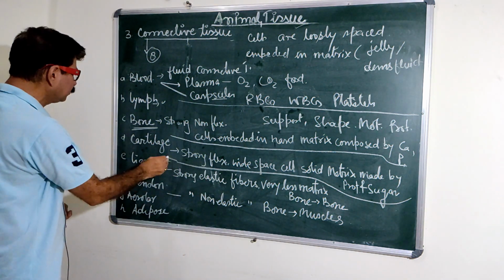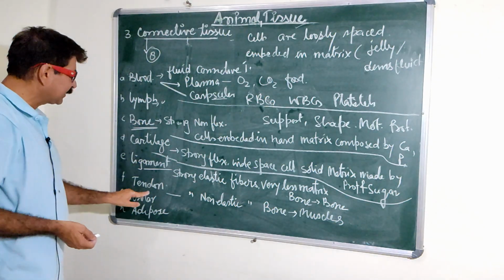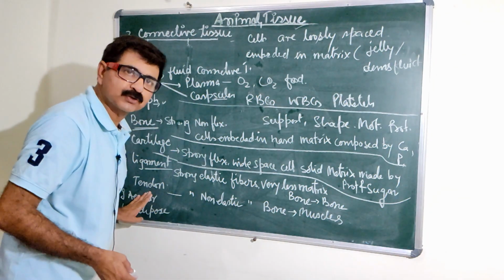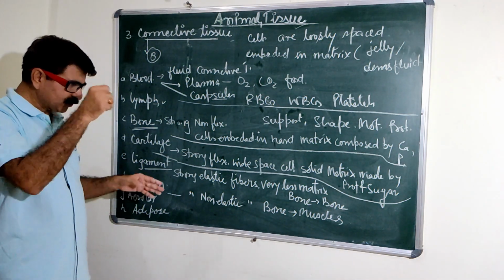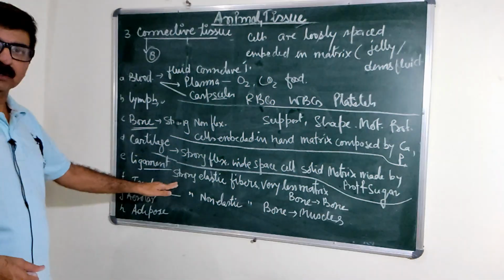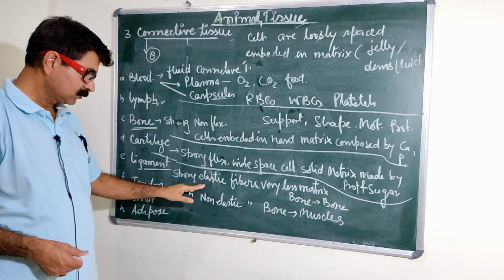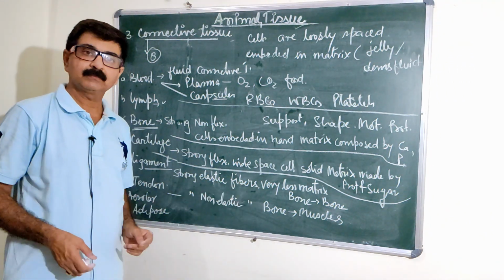Another kind of tissue, ligament. These are filamentous tissues. Ligaments and tendons, these two are filamentous, fibrous tissues, and they are made by a special protein. They are strong, elastic, and contain very little matrix.